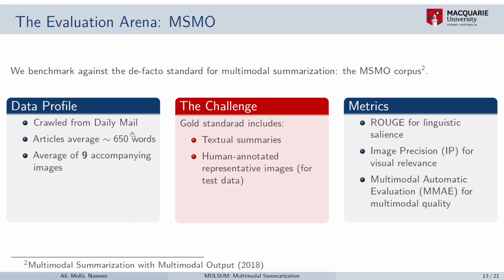And the standard dataset MSMO is crawled from Daily Mail news articles, and on average there are roughly 650 words in each article, and each article on average has 9 images along with the news article. In terms of labeling, we have the textual summaries available for the whole dataset, whereas human annotated representative images are only available for the test data.